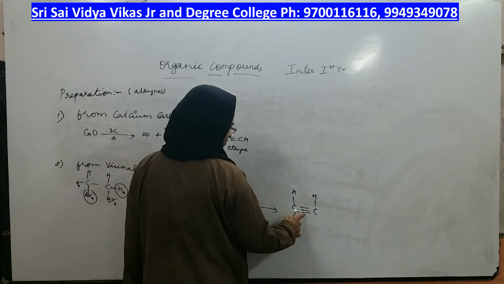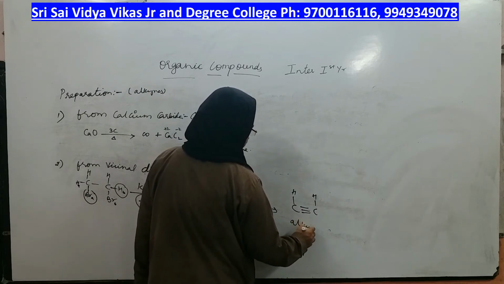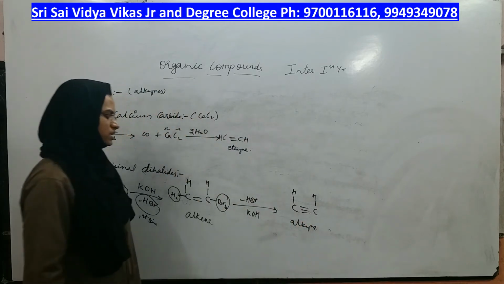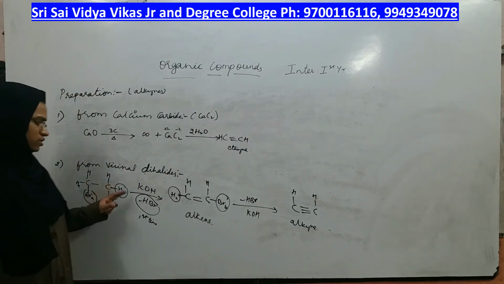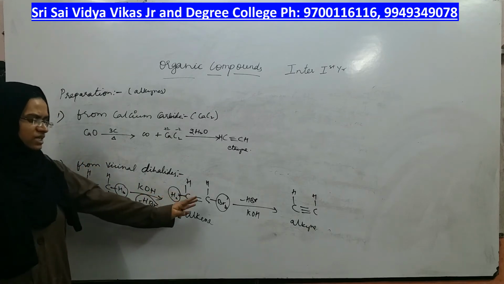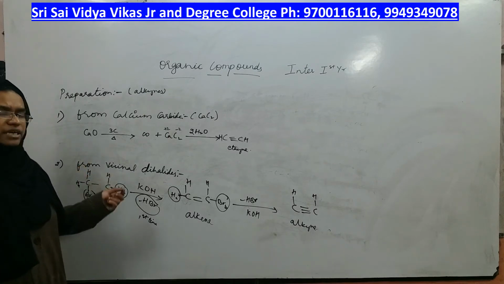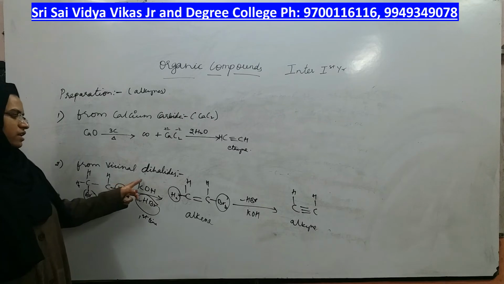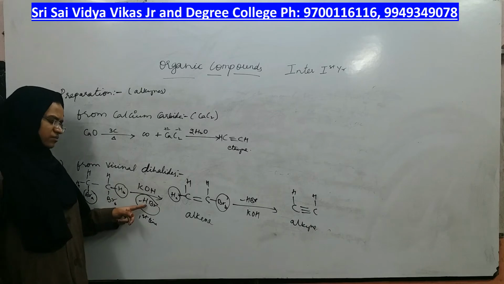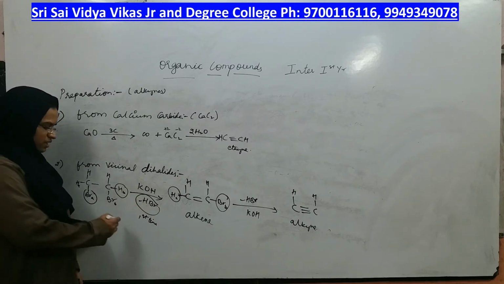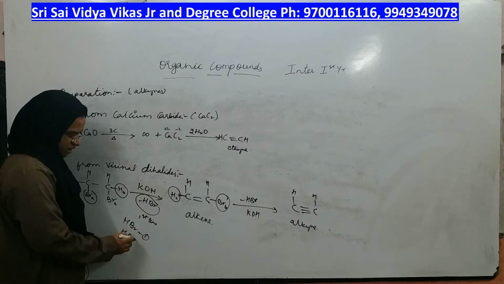What is the name of this compound? 1, 2, 3, 4 tetravalence is there. The compound which you get now is called as alkyne. How can you prepare alkyne from vicinal dihalide? If you use zinc, you will get till alkene only by removing Br in a single step of debromination, right? Whenever zinc is used. But instead of zinc, if you use KOH, you will not eliminate Br2. Instead, you will eliminate HBr first time and HBr second time, right?